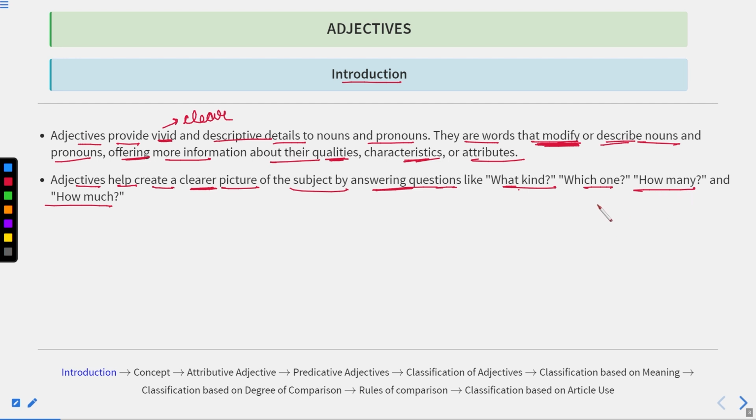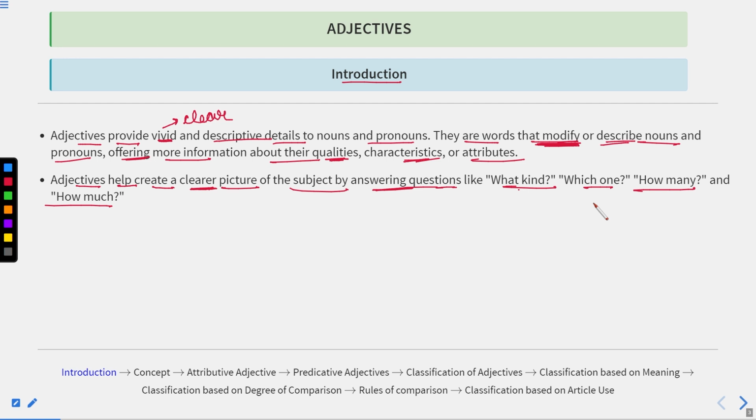How many? If I say I have 5 pens, how many pens do I have? Obviously five. So five is describing the number of pens I possess. So this five is an adjective. And how much? For example, 2 liters of milk. How much quantity am I talking about?